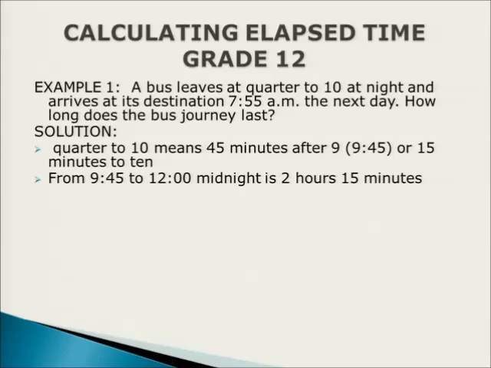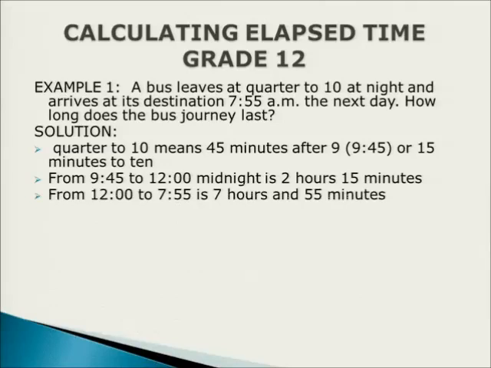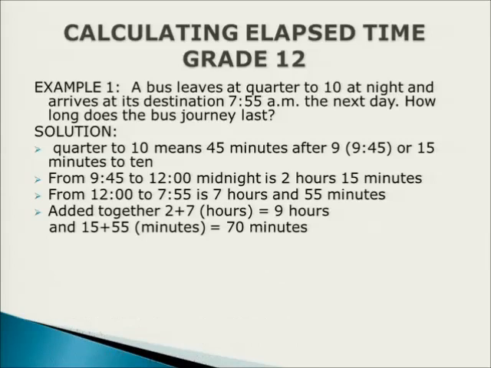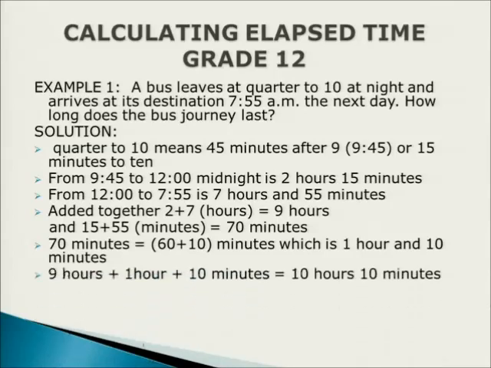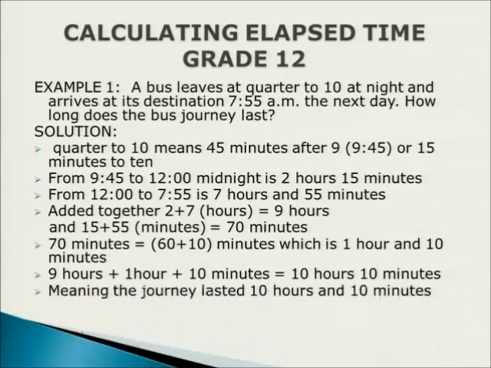Yes, we did it right. 2 hours 15 minutes. The third step, it's where we wanted to count the following day, which gave us 7 hours 55 minutes. Then we added the hours together. We added the minutes together. All in all, it gave us 10 hours, 10 minutes, which is the time that the bus took to reach its destination.